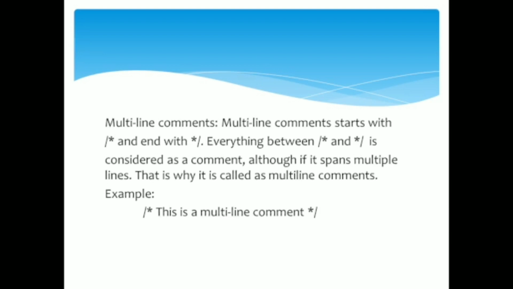Multi-line comments start with a forward slash and an asterisk, and end with an asterisk and a forward slash. Everything between the forward slash asterisk and the asterisk forward slash is considered a comment, even if it spans multiple lines. That is why it is called a multi-line comment. This is an example of a multi-line comment.